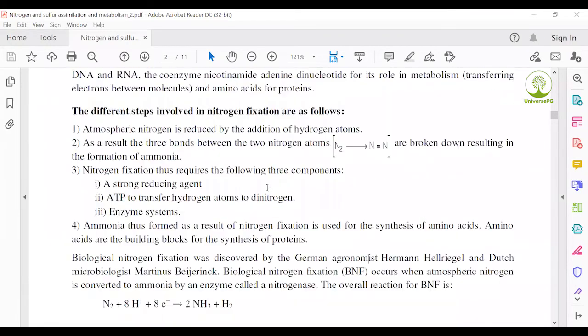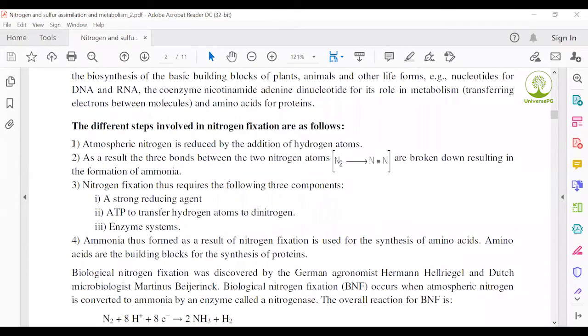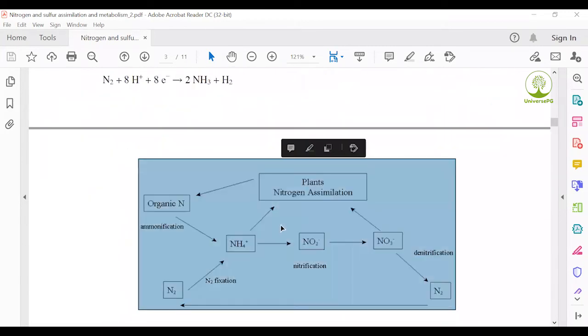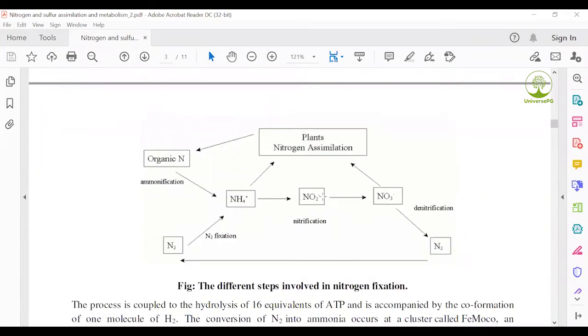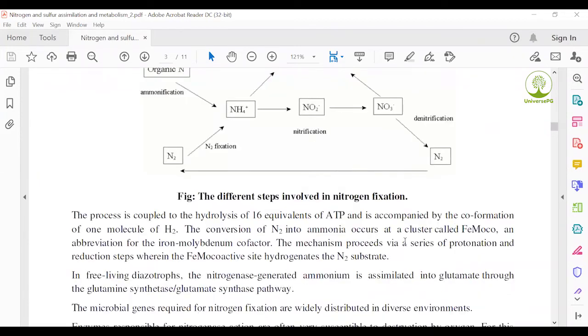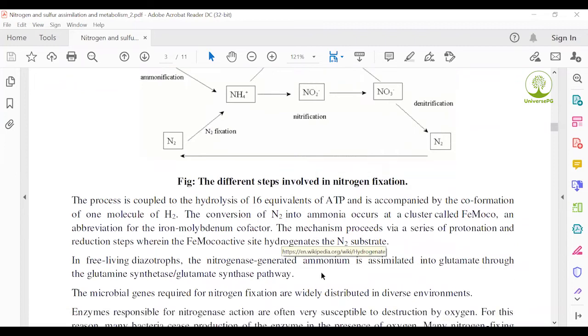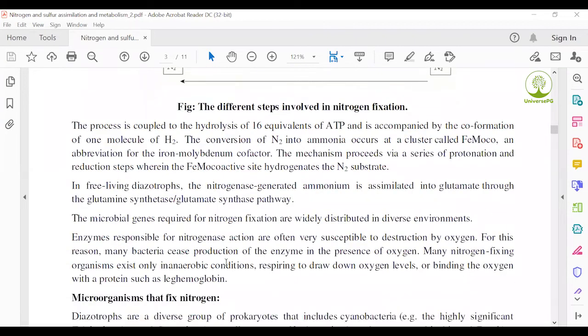You read the main points, 4 or 5, and also only the figure for your exam. No need for more detail.